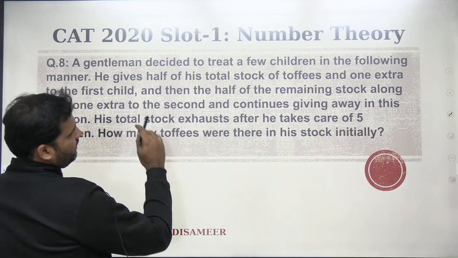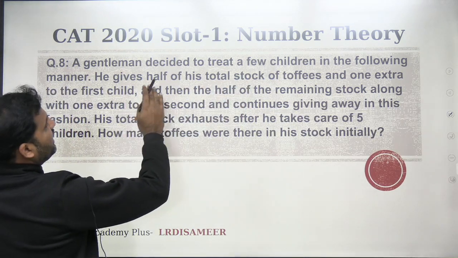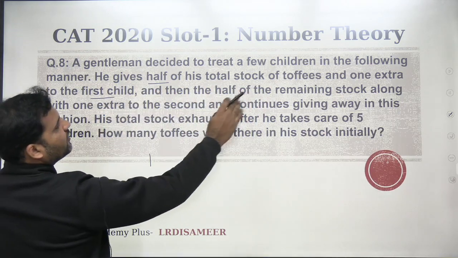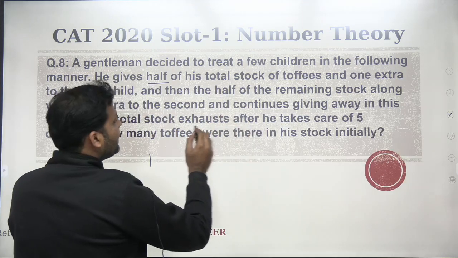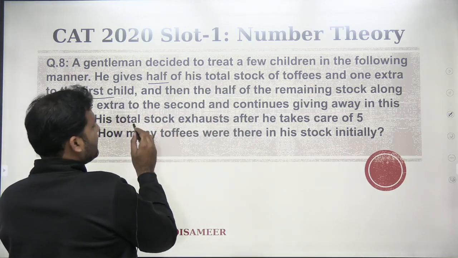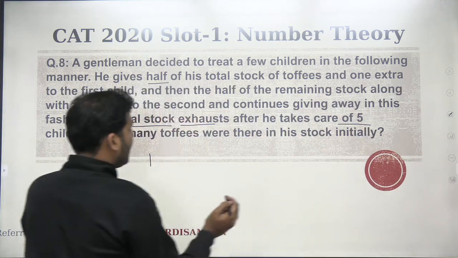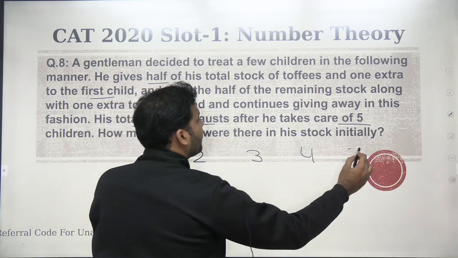Child number one. He's to treat a few children in the following manner. He gave half of his total stock of toffees and one extra to the first child, then half of the remaining stock, while one extra to the second, and so on. And he finally exhausts the total stock after he takes care of the five children. So that means he's meeting five children: 1, 2, 3, 4, and 5.